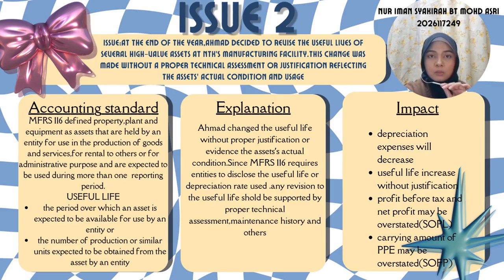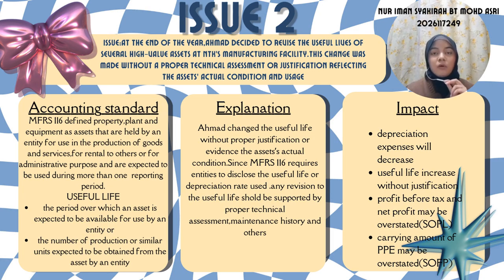MFRS 116 defines PPE as assets that are held by an entity for use in the production of goods and services, for rental to others, or for administrative purposes, and are expected to be used during more than one reporting period. The definition of useful life is the first one, the period over which an asset is expected to be available for use by an entity, or the number of production or similar units, the useful life or depreciation rate used.